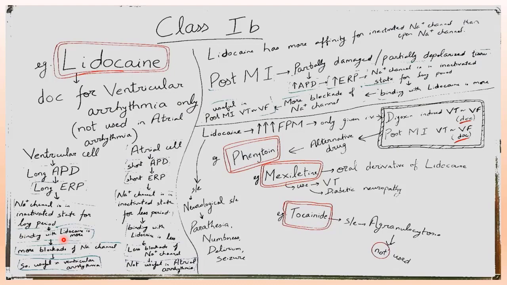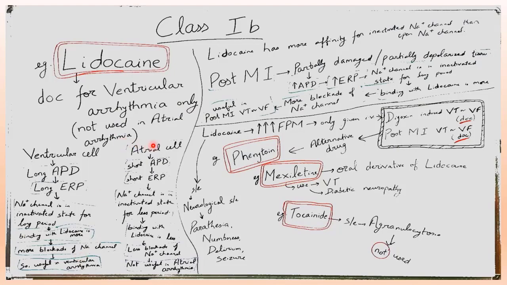So there will be more blockade of sodium channel, and more blockade of sodium channel will result in this drug lidocaine being more useful in ventricular arrhythmia. So we see that lidocaine is used only in case of ventricular arrhythmia. It is the drug of choice.